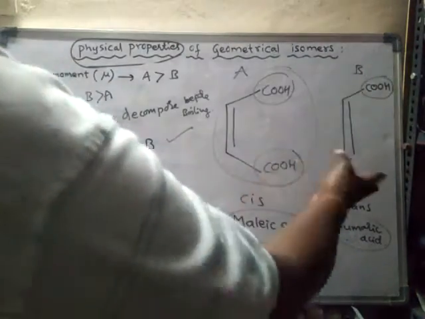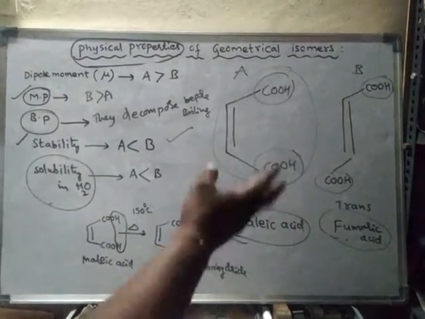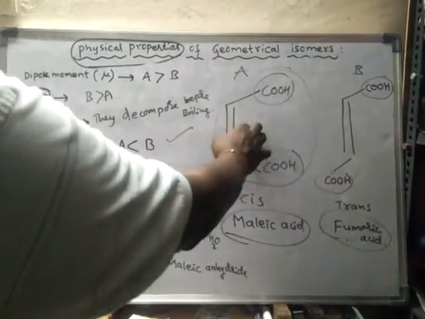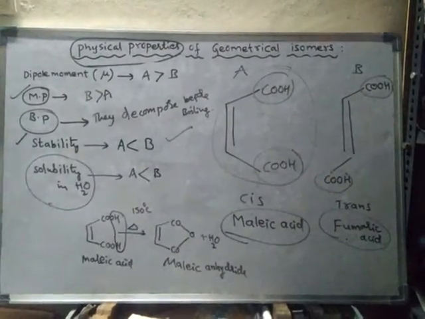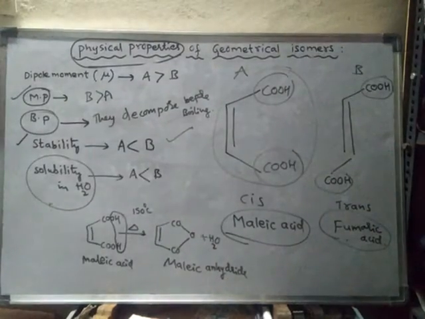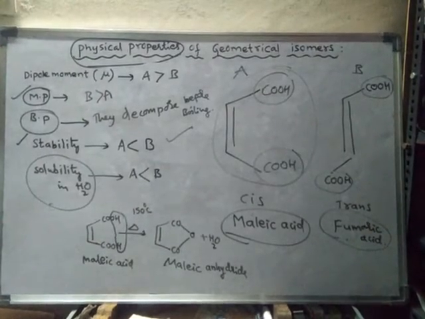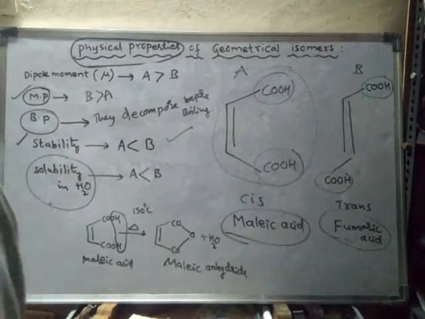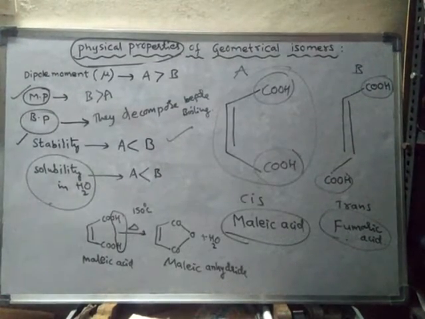Okay, so that is the physical difference between them. This one shows intramolecular reaction, whereas this one does not show reaction. At 150 degrees centigrade, fumaric acid cannot convert into fumaric anhydride, whereas maleic acid can convert into maleic anhydride. Fumaric acid: no reaction at 150 degrees centigrade when heated.